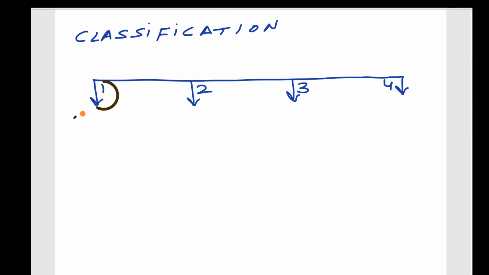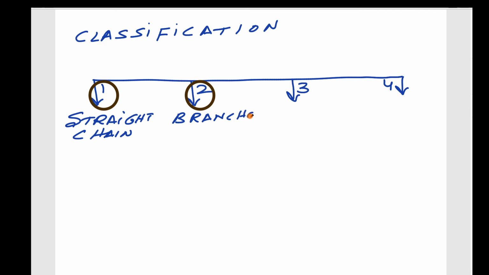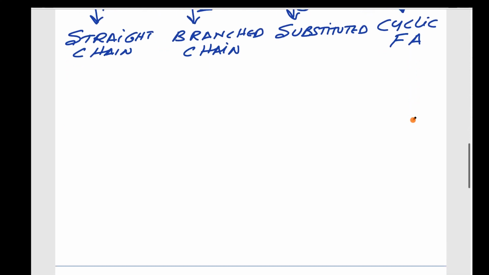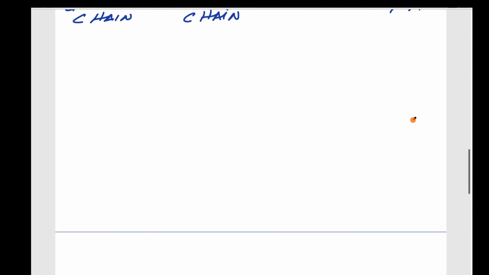The first one is straight chain. The next one is branched, where a branch point is present. Branched chain fatty acid. The third one is substituted fatty acid. The fourth one is cyclic fatty acid. So straight chain fatty acids, branched chain fatty acids, substituted fatty acids, and cyclic fatty acids.